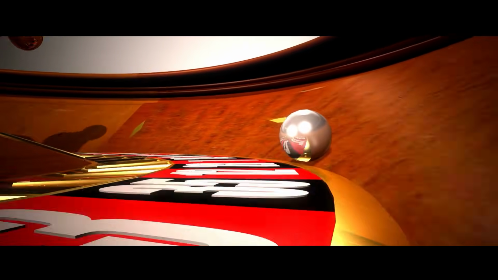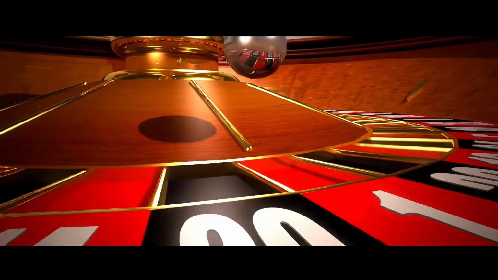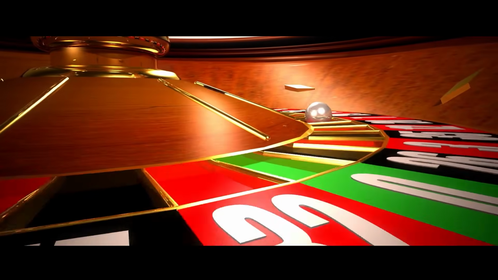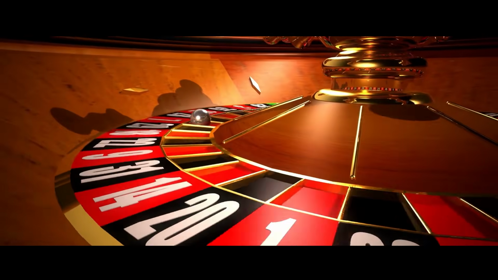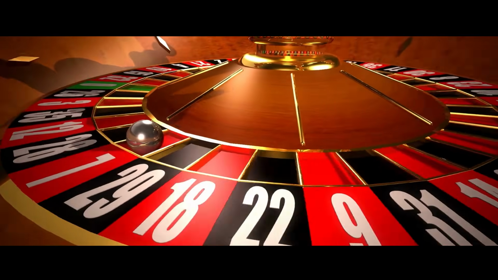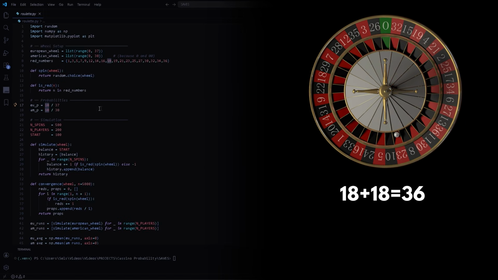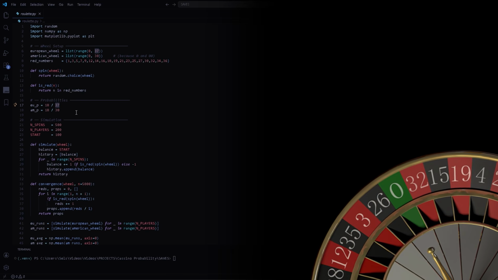It's simple to understand. For European roulette, a ball spins around the wheel with 37 pockets, numbers 1 through 36, colored red or black, and 1 green 0. You can pick red or black, and if the ball lands on your color, you double your money. Sounds like a coin flip, right? Or a 50-50. Well, that's what they want you to think. There are 18 red pockets and 18 black pockets, out of 37 in total. You still have to take into account the 0, which is what skews your chances.